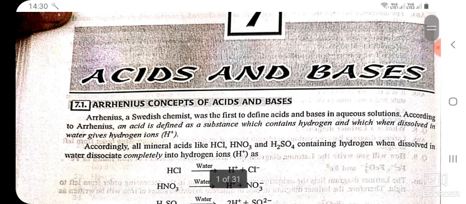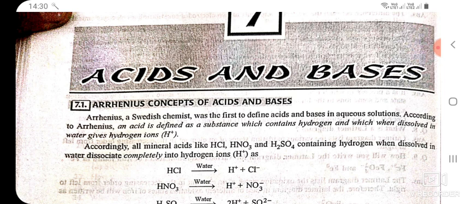Arrhenius, a Swedish chemist, was the first to define acids and bases in aqueous solutions. According to Arrhenius, an acid is defined as a substance which contains hydrogen and which, when dissolved in water, gives hydrogen ions, H positive ions. Accordingly, all mineral acids like HCl, HNO3 and H2SO4 containing hydrogen, when dissolved in water, dissociate completely into hydrogen ions, H positive, as HCl dissociates in water to give H positive ions plus chlorine, Cl negative ions.